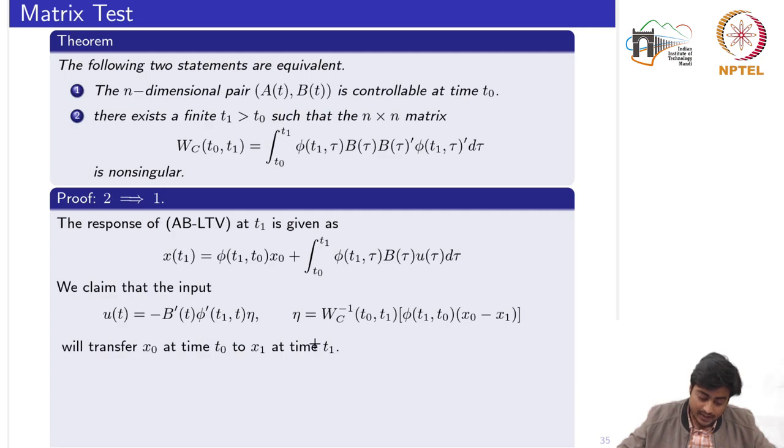So either of them could be 0, because we have already seen that in the continuous time case both these definitions, reachability and controllability, coincide. So we claim that this input can transfer x0 to x1, where eta is given by specifically this one. So now what we'll do is apply this u on the right hand side, and then show whether the value of x at t1 is coming out equal to x1.